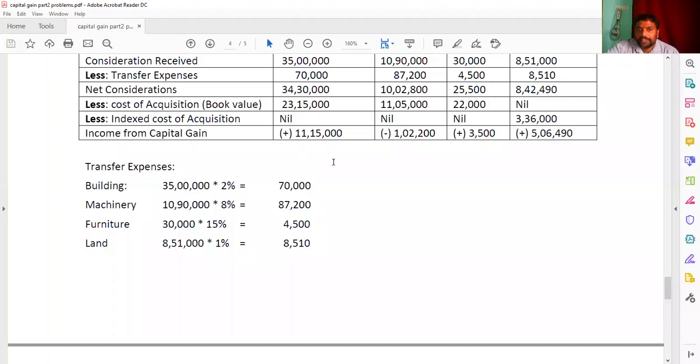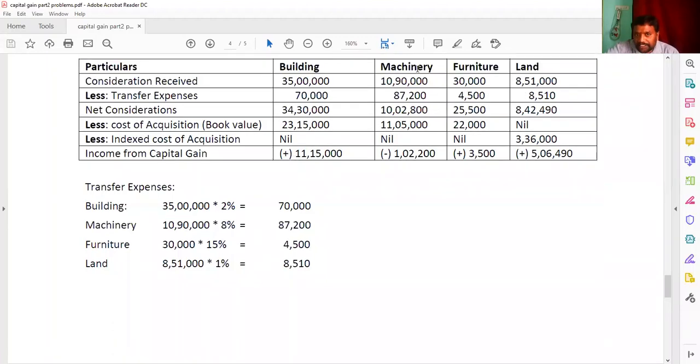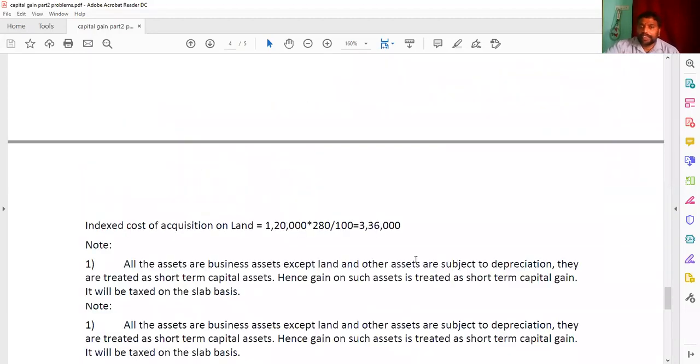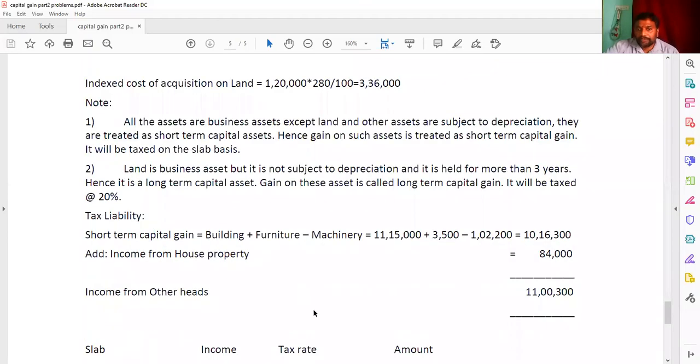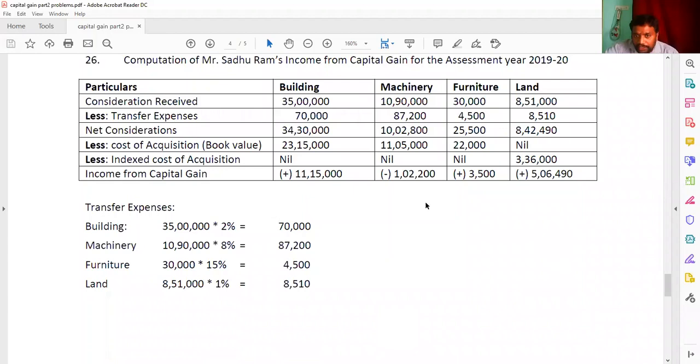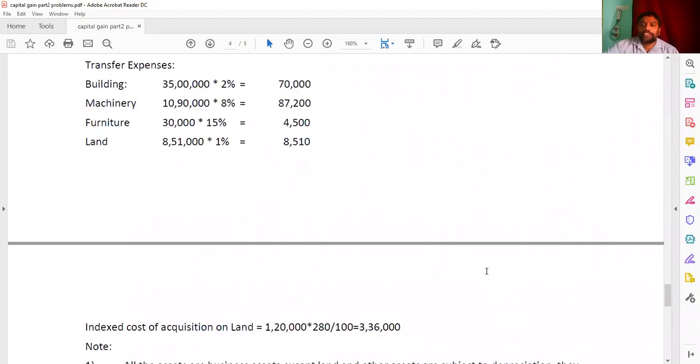So by deducting this, when we are saying plus, I said building, machinery, furniture is a short-term asset, short-term gain, short-term loss, short-term gain. But this is the long-term capital gain, remember. So while calculating the tax liability, if I ask for overall short-term capital gain, how much? What we are going to do? This plus we have to add, this minus we have to subtract. And here he has given one more income, that is income from house property, 84,000. That will be added to this. Why? Because these are going to be taxed on the slab basis, but this will be taxed at a flat rate.